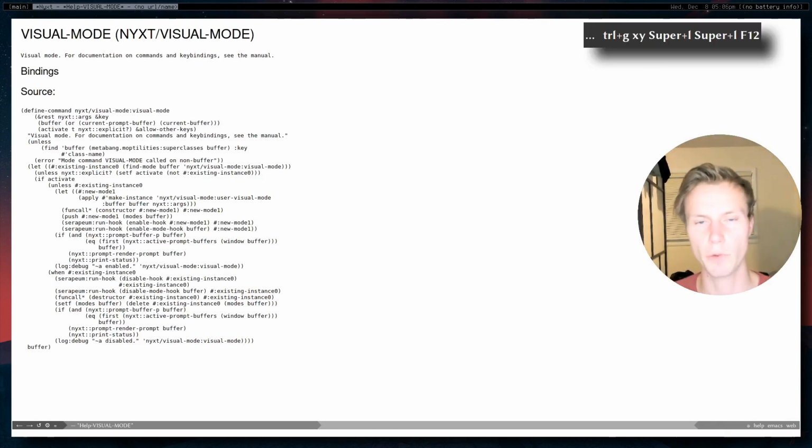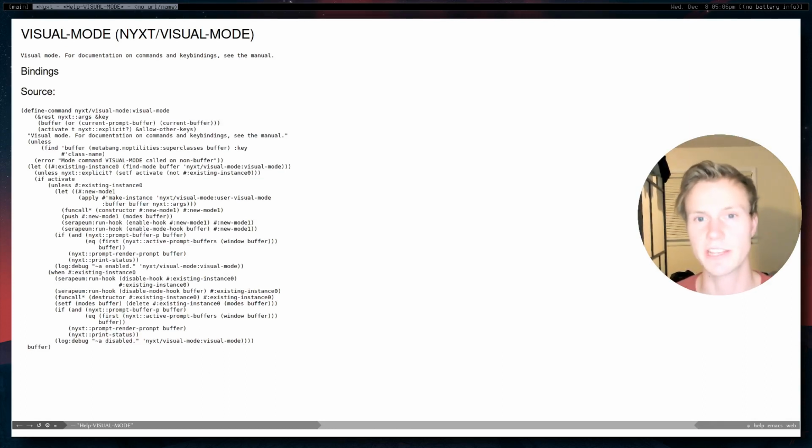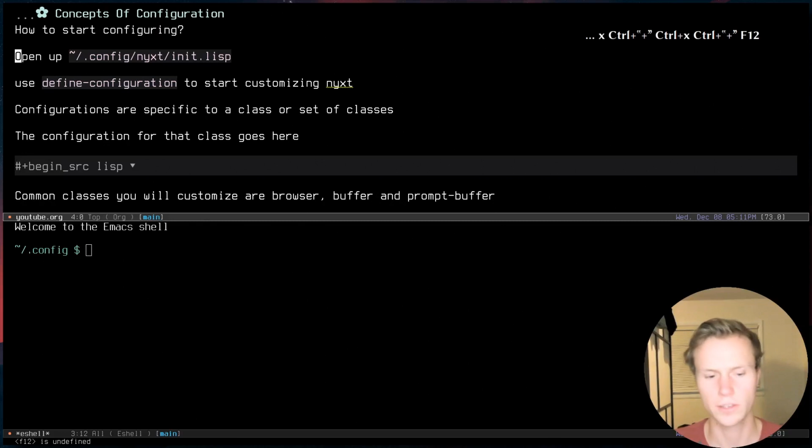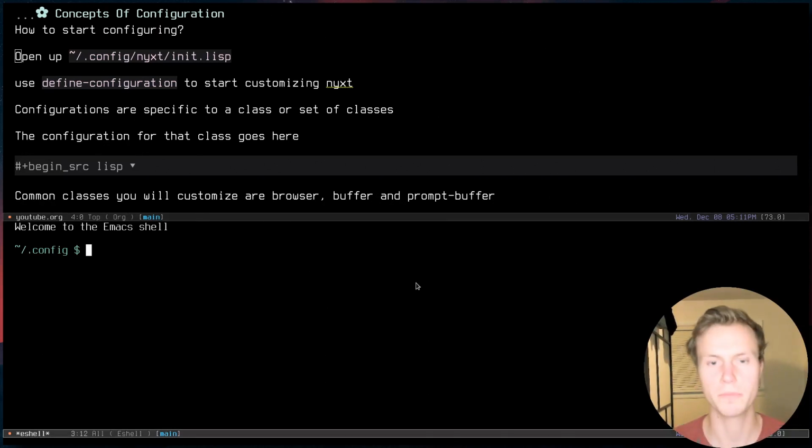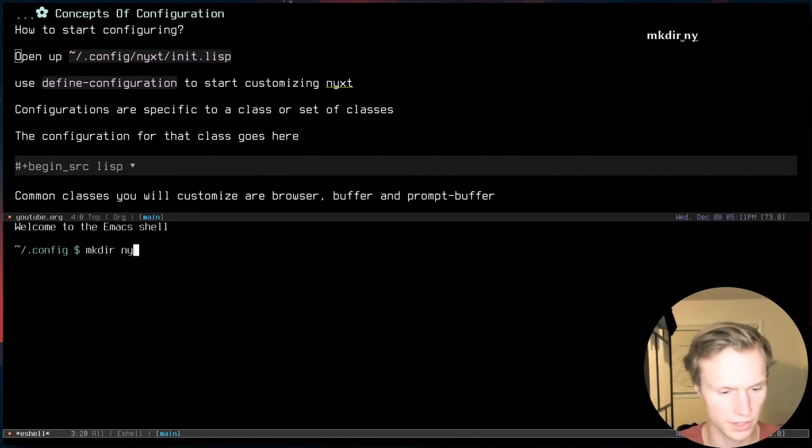So considering that one of Nyxt's biggest features is customization, let's get a bit more into how you guys can customize it yourself and kind of how the configuration actually works. All right, so getting into configuring Nyxt, you're going to want to make a directory. So in your home/.config, you're going to want to make a directory called Nyxt, and then you can cd into Nyxt, and then you're going to go ahead and you can just make a file called init.el.